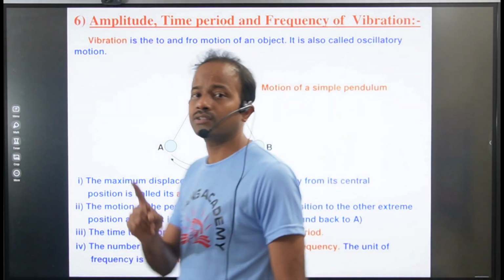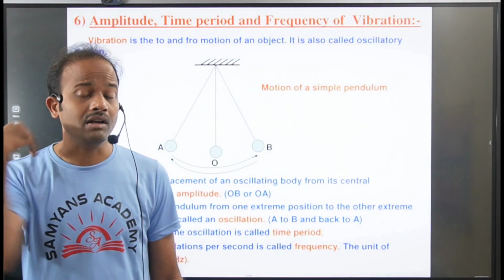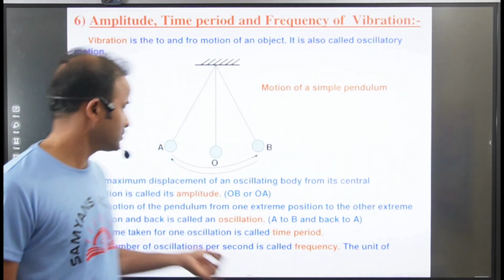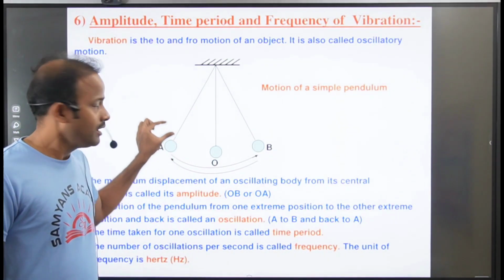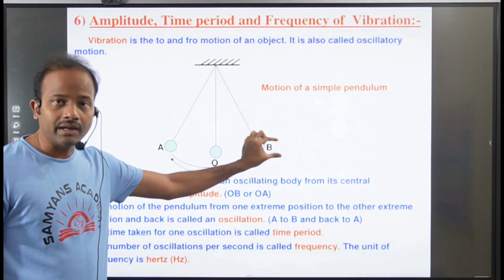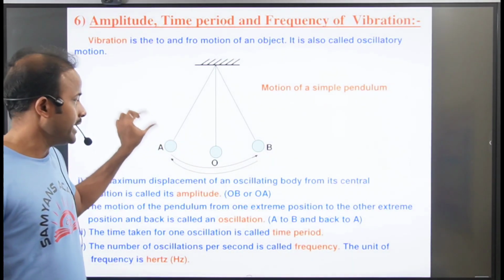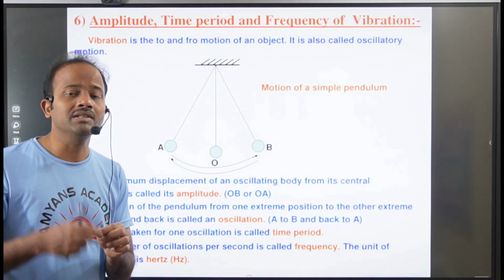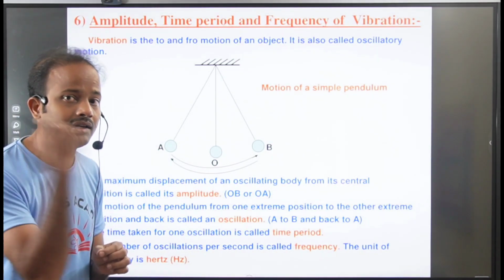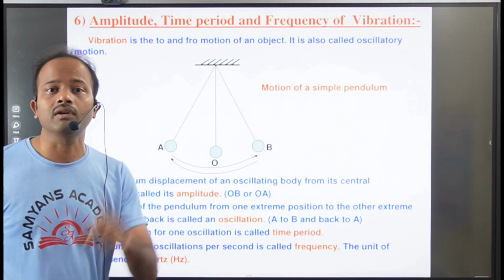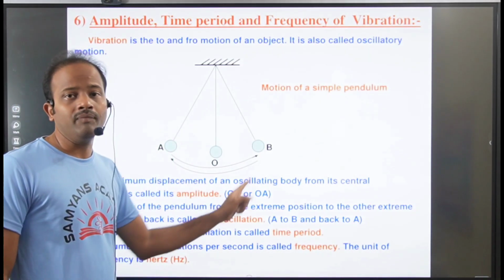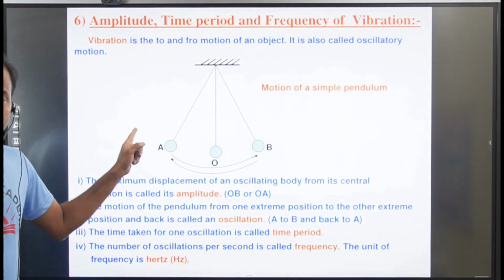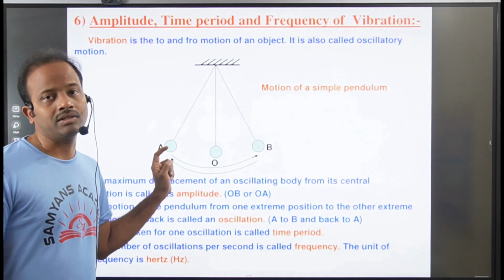So that is what we call one oscillation. In another way, we can assume that oscillation means, suppose our pendulum starts from the position A, moves to B, and again comes back to A. Means the pendulum starts from the position A and again comes back to the position A. That is what we call one oscillation, right? One oscillation means it starts from A and comes back to A. So that is what we call one oscillation.